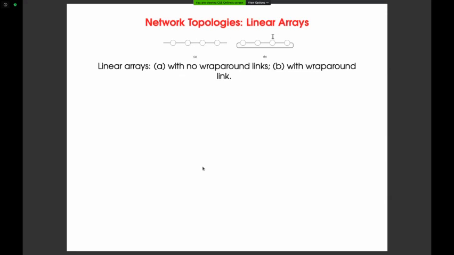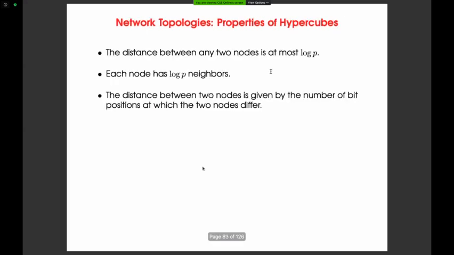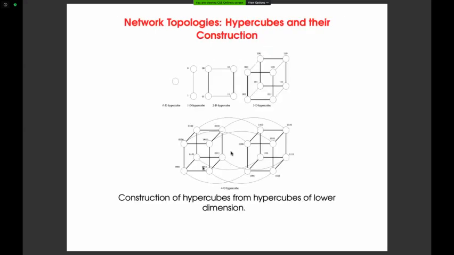In the case of the ring, for example figure B, you can assume this is a ring only. In this case, if you break one link, there is still a connection. So you need to break 2 links. That is called arc connectivity; for the linear array with wraparound it is 2. For 2D mesh also it is 2, and if you take 2D mesh with wraparound, it is 4, and if you take a d-dimensional hypercube, the arc connectivity is d. For example, for this 4D hypercube, the arc connectivity is 4.